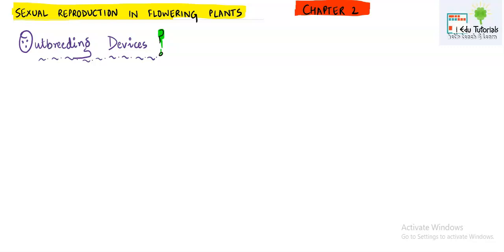Sometimes, in spite of the flower being complete, meaning it has both staminate and pistillate parts, self-fertilization will not occur. In this case, if the plant has to sustain further, it has no option other than cross-pollination. So outbreeding devices are the ones adopted by plants so that they can undergo cross-pollination in spite of possessing complete flowers. One such phenomenon is